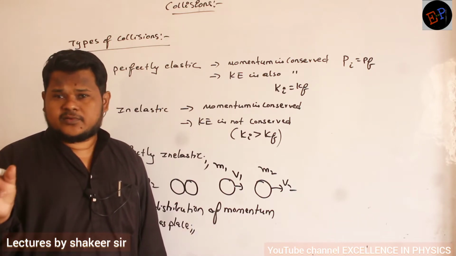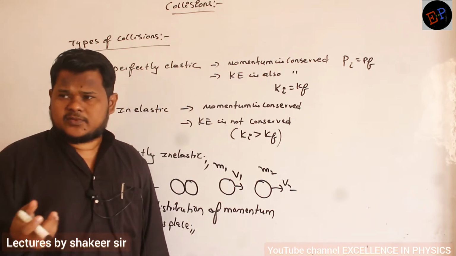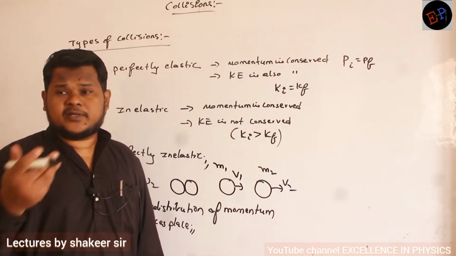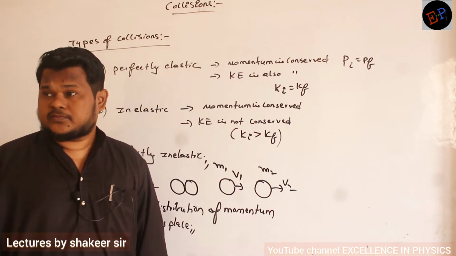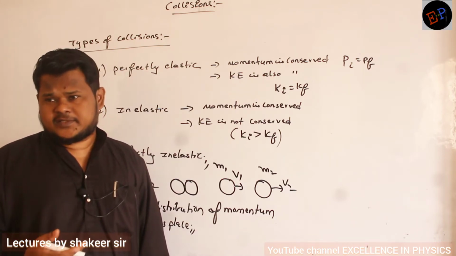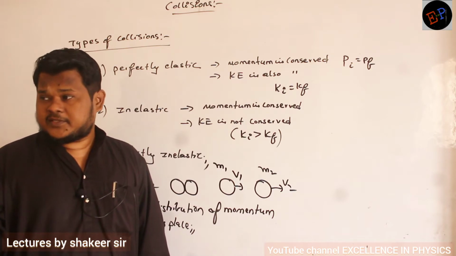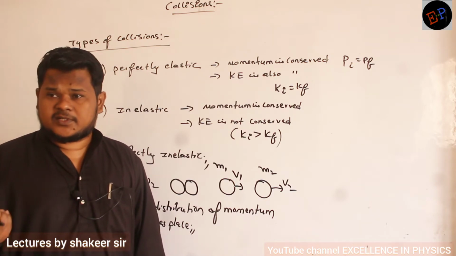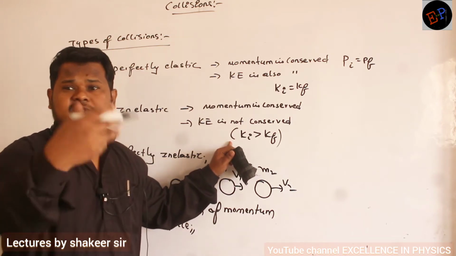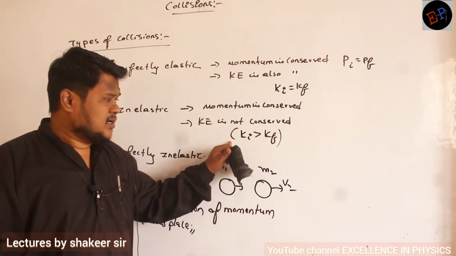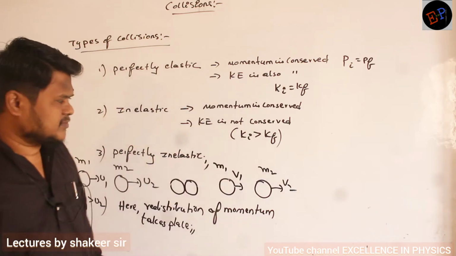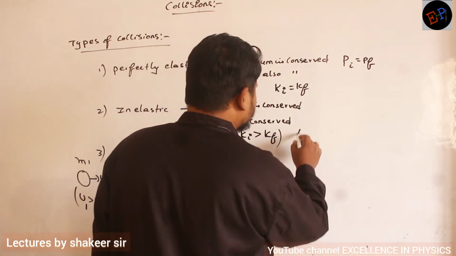During collision you will get sound, no? If two bodies collide, you will get a sound. Similarly if two bodies collide, you may get light also. If two bodies collide, bodies get heated up also. So light is a form of energy, sound is a form of energy, heat is a form of energy. So where did we get this energy from during the collision? Because some of the initial kinetic energy is converted into other forms of energy. Are you able to understand? It means the final kinetic energy will always be less than the initial kinetic energy. So there will be a loss of kinetic energy.